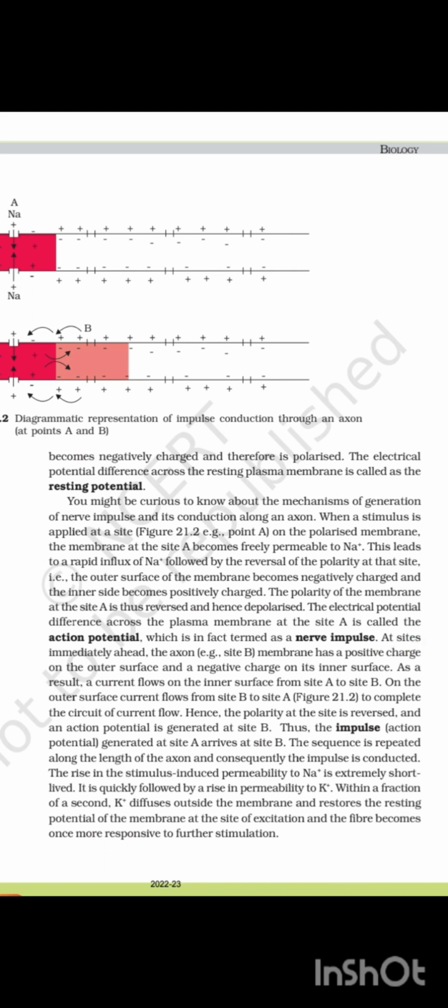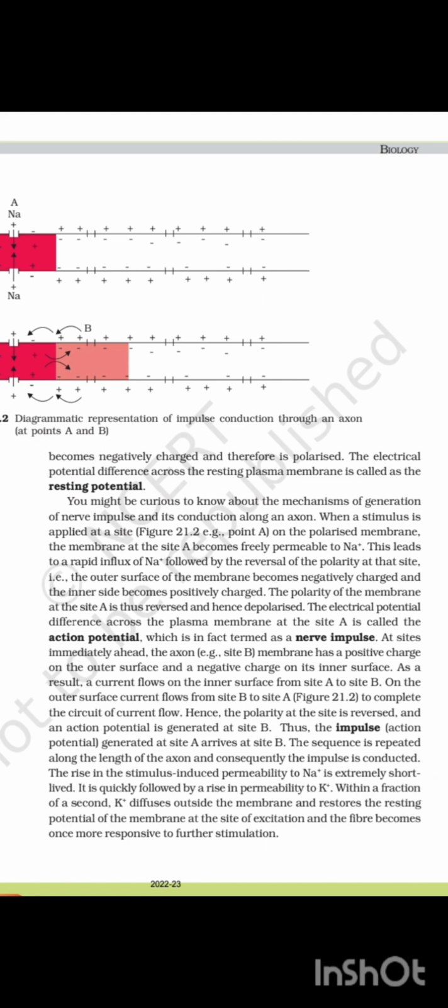At the site immediately ahead on the axon, for example site B, the membrane has a positive charge on the outer surface and a negative charge on its inner surface. As a result, a current flows on the inner surface from site A to site B. On the outer surface, current flows from site B to site A, figure 21.2. To complete the circuit of current flow, hence the polarity of the site is reversed and an action potential is generated at site B. Thus, the impulse (action potential) generated at site A arrives at site B. The sequence is repeated along the length of the axon and consequently the impulse is conducted.